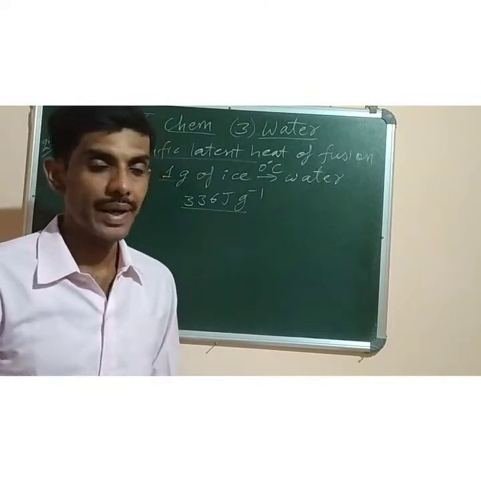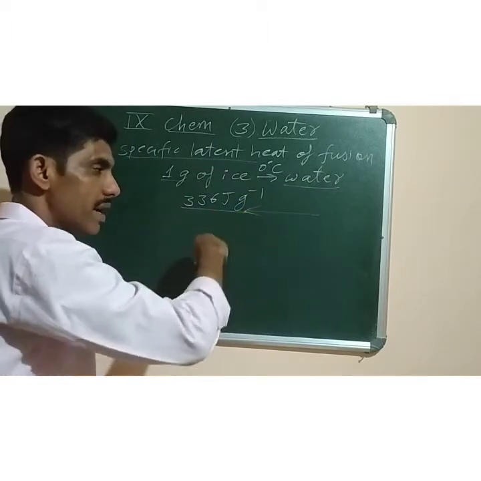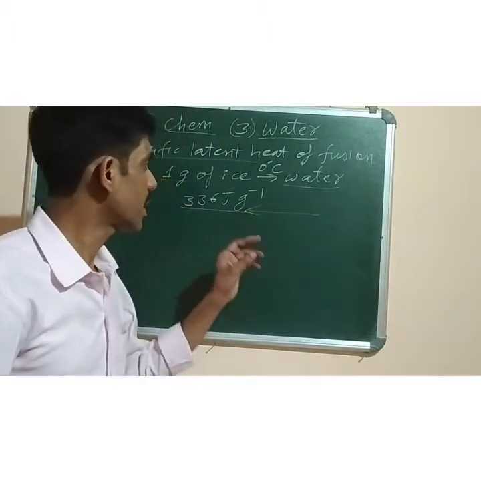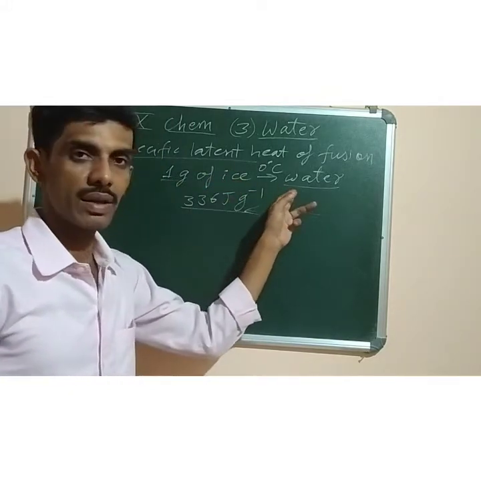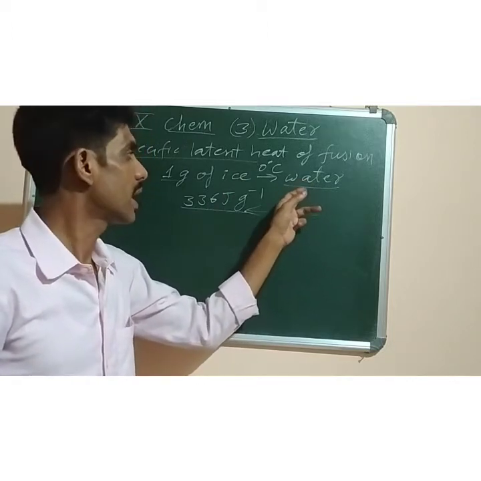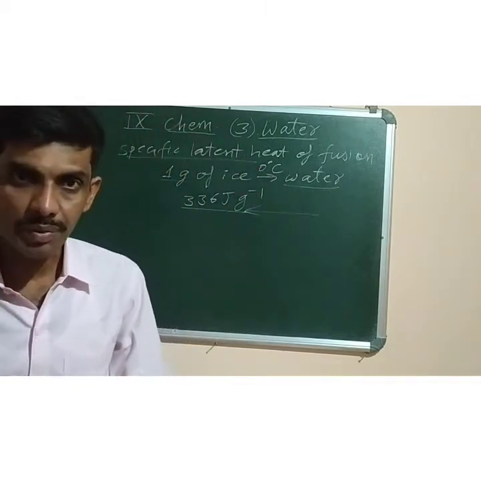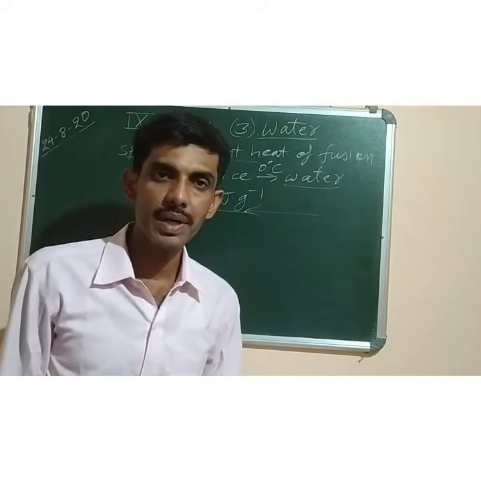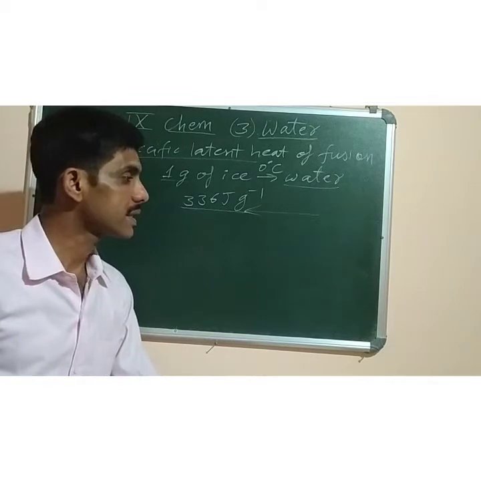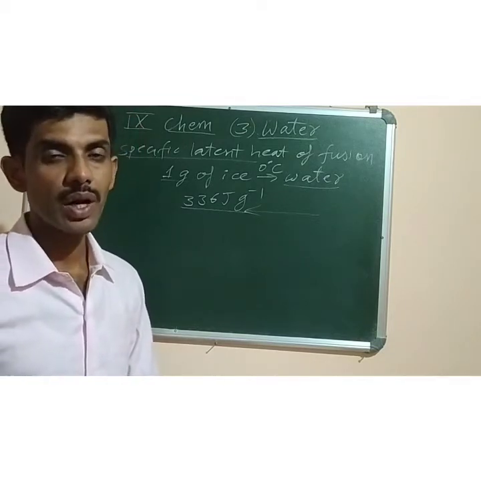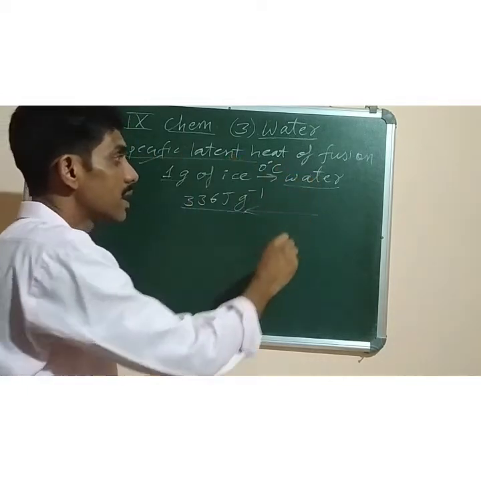The same amount of heat will be released when water freezes to form ice, meaning the opposite is also the same. Whatever amount of heat is absorbed in changing ice into water, the same amount of heat will be released when water is converted into ice. And it is on account of this property that lakes and rivers do not freeze suddenly. So if a question is asked, why do lakes and rivers not freeze suddenly, all of a sudden, the answer is due to specific latent heat of fusion.